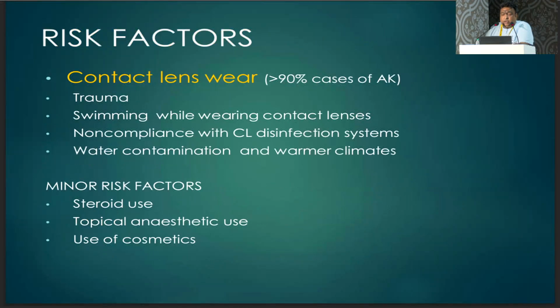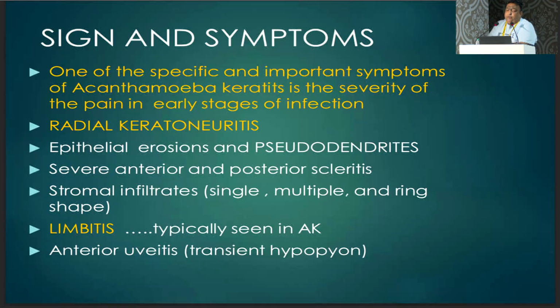So basically, the most common risk factor is contact lens wear, responsible for more than 90% of cases of acanthamoeba keratitis. Then trauma, swimming while wearing contact lenses, non-compliance with contact lens disinfection systems, water contamination and warmer climates. Then minor risk factors like steroid use, topical anesthetic use, and use of cosmetics. One of the specific and important symptoms of acanthamoeba keratitis is the severity of pain in the early stages of infection. That is because of radial keratoneuritis, epithelial erosions, and pseudodendrites.